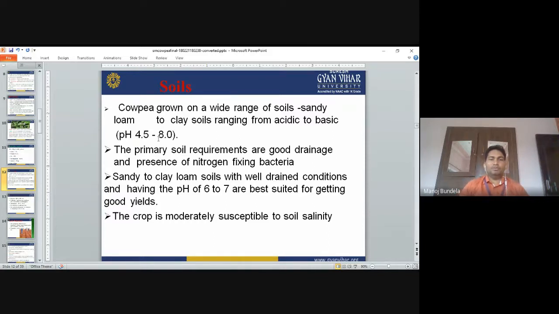So whatever soil we select, it should have good drainage and the bacteria should be present in the soil. Sandy to clay loam soils with well-drained conditions and a pH of 6 to 7 are best suited for getting a good yield. The crop is moderately susceptible to soil salinity.